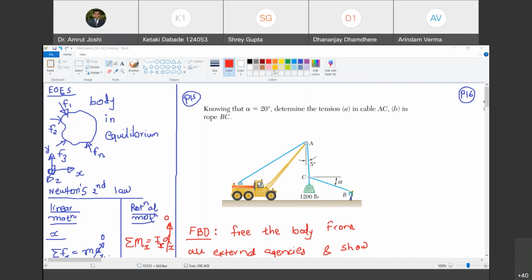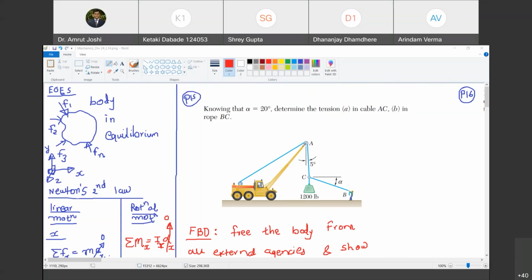So what is the take home message? Now let us go back to the screen. If I were to know what kind of force a particular member is carrying, it can be easily done by giving a cut. Once you give a cut in that member, the type of force that it was carrying gets exposed. Do you agree with me? Are you with me, Ketki? Yes, sir.